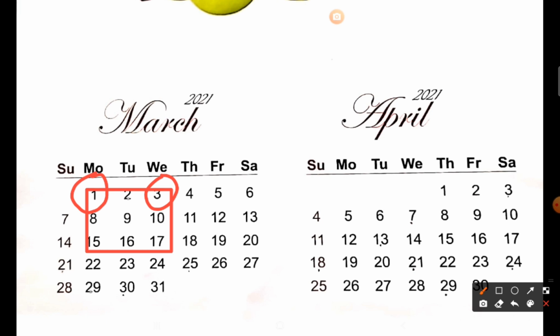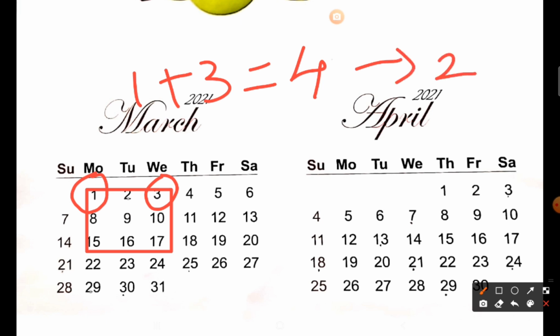So let us check. 1 plus 3, your answer will be 4, and 4 is double of 2, right? So the middle number का डबल आ रहा है. Yes, it is coming. Now 8 plus 10 is 18, and 18 is again double of 9. See, the middle number is 9, so 9 का डबल हो जाएगा 18.